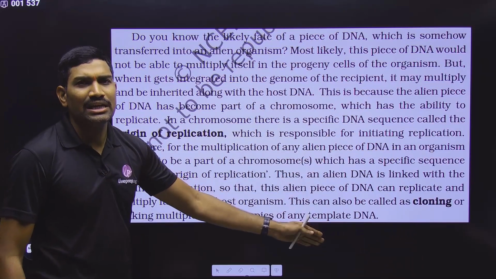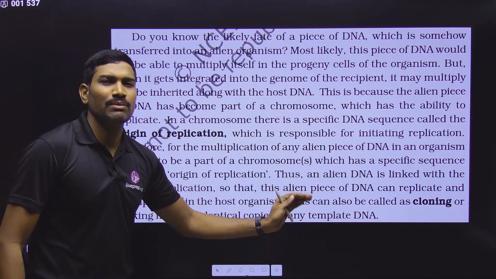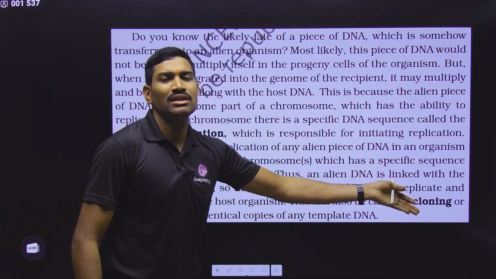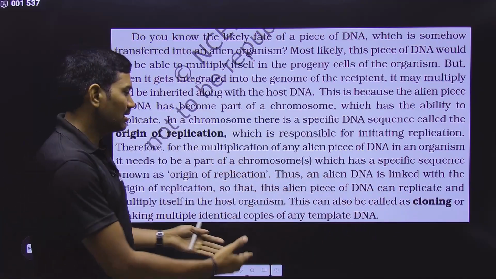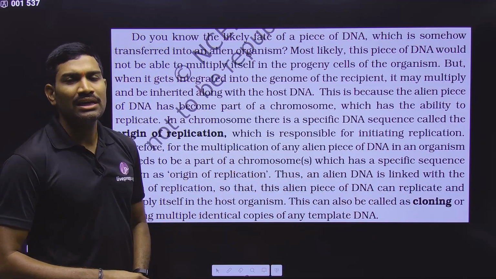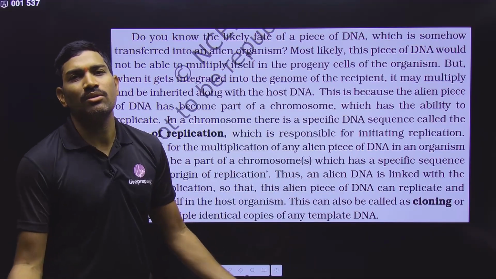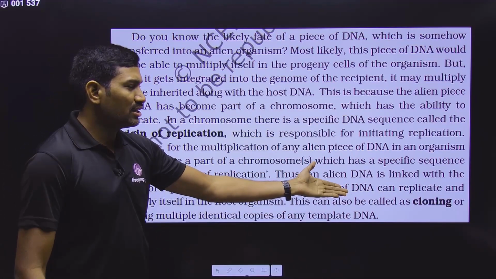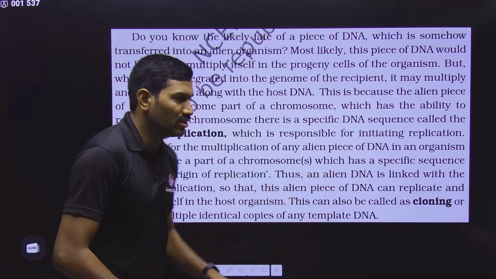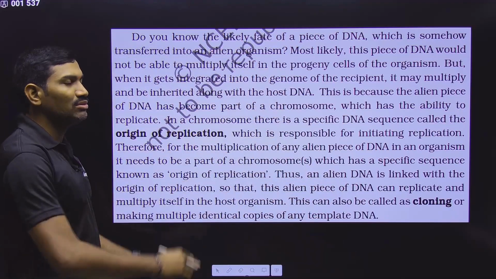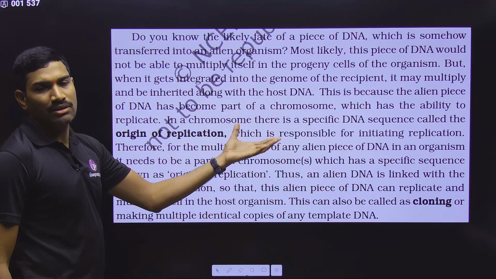In this way, making multiple identical copies of a piece of DNA is simply called cloning. This is what they are talking about here. This is molecular cloning. At the molecule level, we are talking about cloning, making multiple copies of a particular molecule. That's why it is molecular cloning. Understood or not? This is the information related to this particular paragraph.